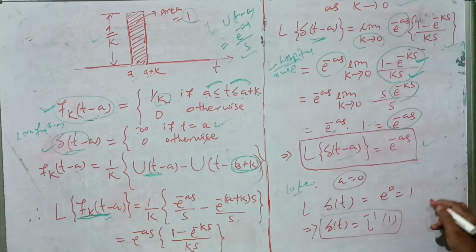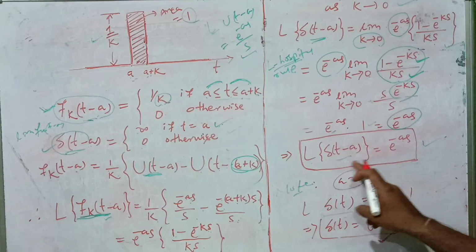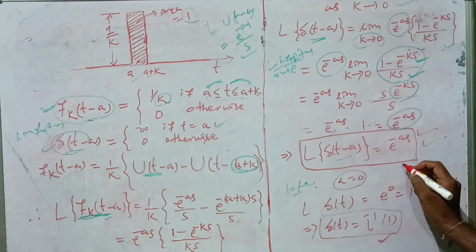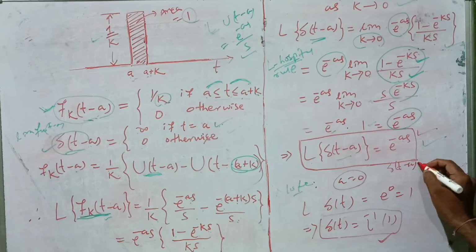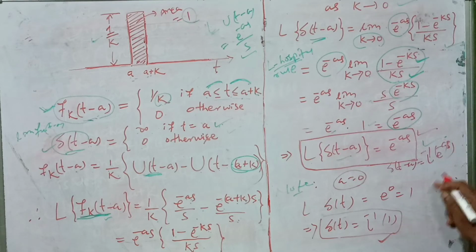We know that Laplace of 1 is 1 by s, but what is Laplace inverse of 1? We can use this delta t. So Laplace inverse of 1 is delta t. It's a very interesting result, and we can use it in some problems. And also, if you take Laplace inverse on both sides in this formula, then we will get delta t minus a is equal to Laplace inverse of e to the power minus as. So wherever we need Laplace inverse of e to the power minus as, just write delta t minus a.